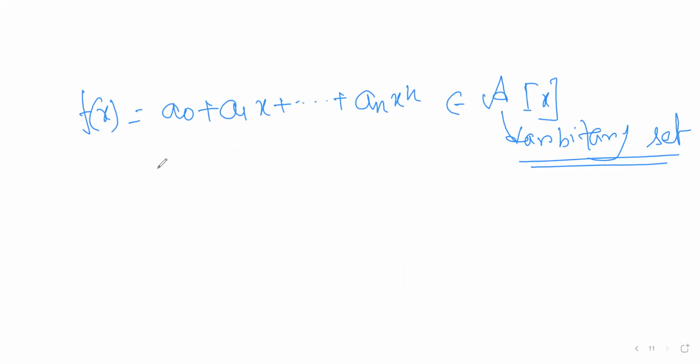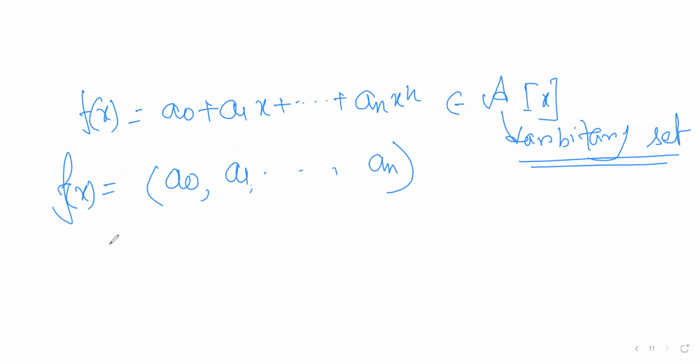So we can represent f(x) as a coordinate (a0, a1, ..., an).